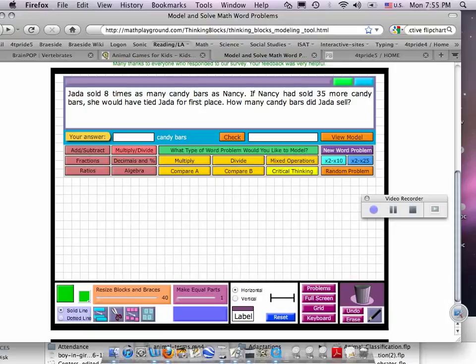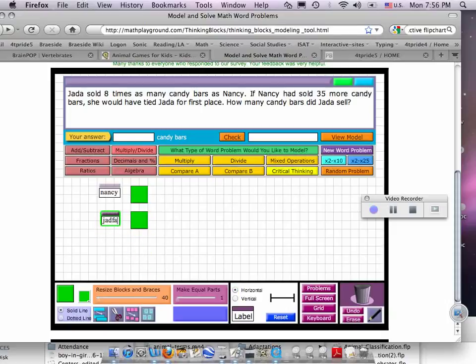Jada sold 8 times as many candy bars as Nancy. This is where we're really going to use blocks and models to visualize it. You could draw this on your paper when you're solving them. So let's say this is Nancy. Well, whatever Nancy was, Jada was 8 times that. So if that was Nancy, it says Jada sold 8 times as much.